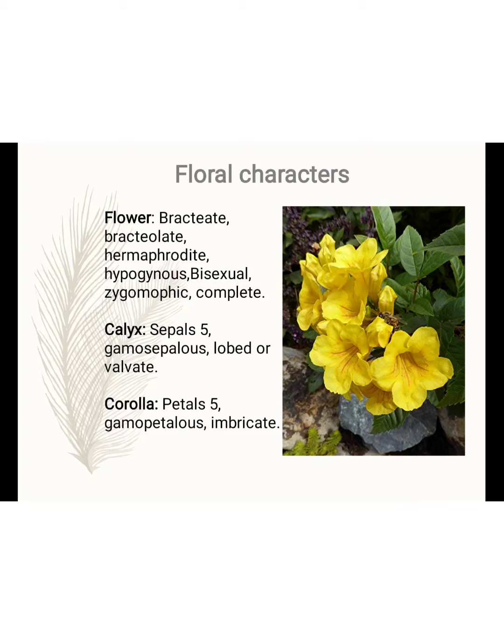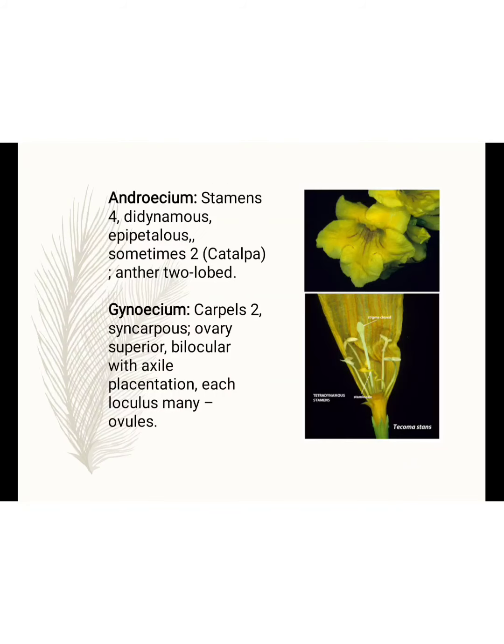Then the corolla, also petals number 5, gamopetalous means fused together, but the aestivation is imbricate. Imbricate aestivation means one petal is arranged in the inner side, one is arranged in the outer side, and the remaining 3 are arranged partially inner and partially outer. So this is the arrangement of imbricate aestivation.